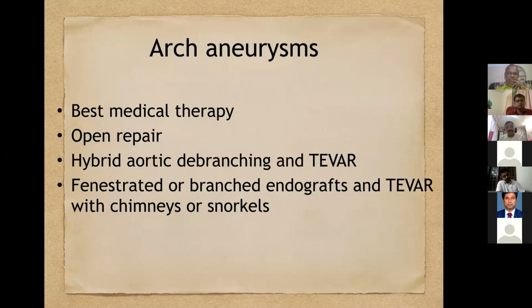Or in a high volume center like Sri Chitra, open repair is an option. And hybrid aortic debranching and TEVAR is possible in most of the centers, and fenestration and other things again in a high volume center, like CMC Vellore by George sir. It's very difficult to replicate open repair results of Sri Chitra or fenestration results of this one. But the hybrid debranching is something which most of us can do. So I'm comfortable with the hybrid approach. So my topic today is also on the hybrid approach.